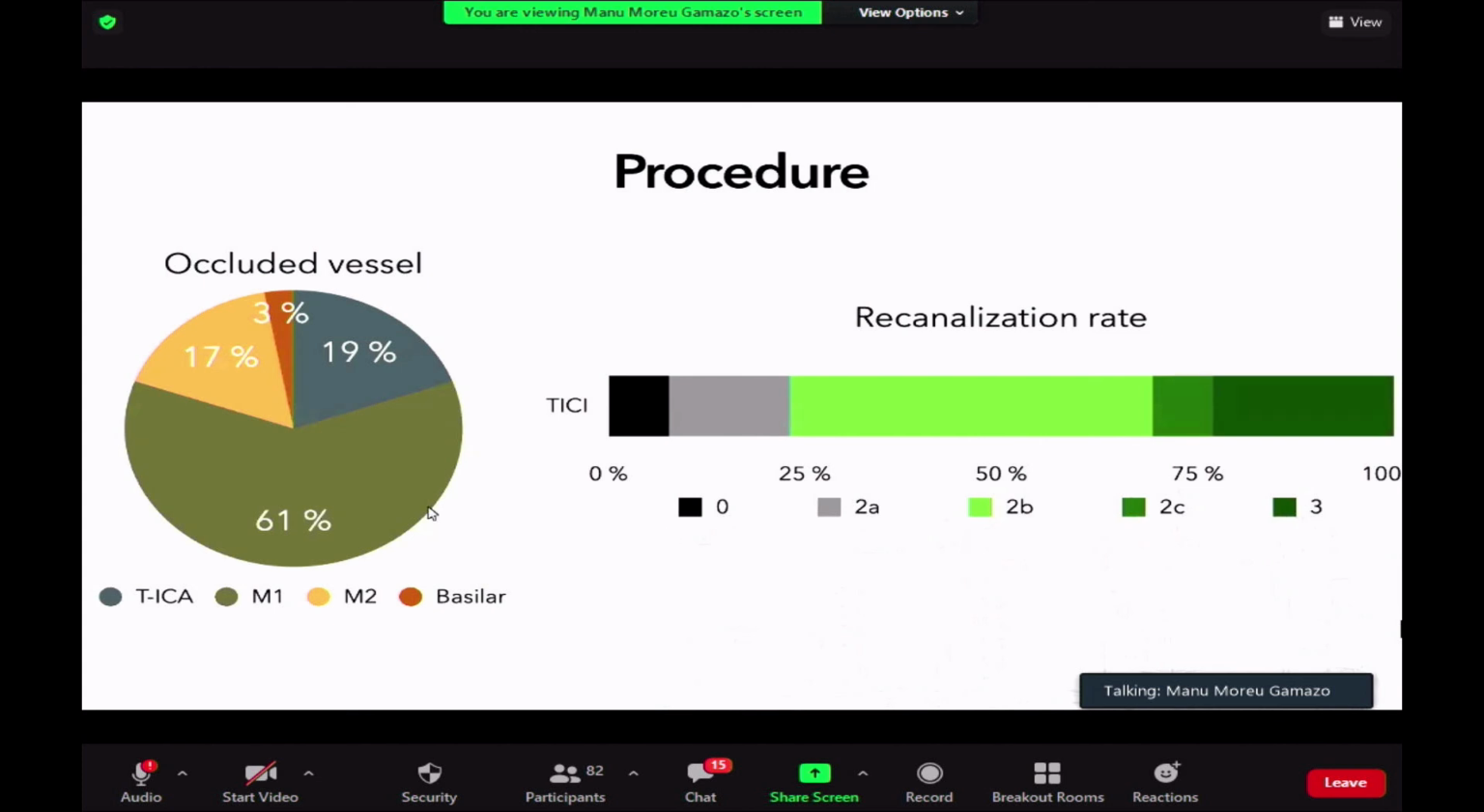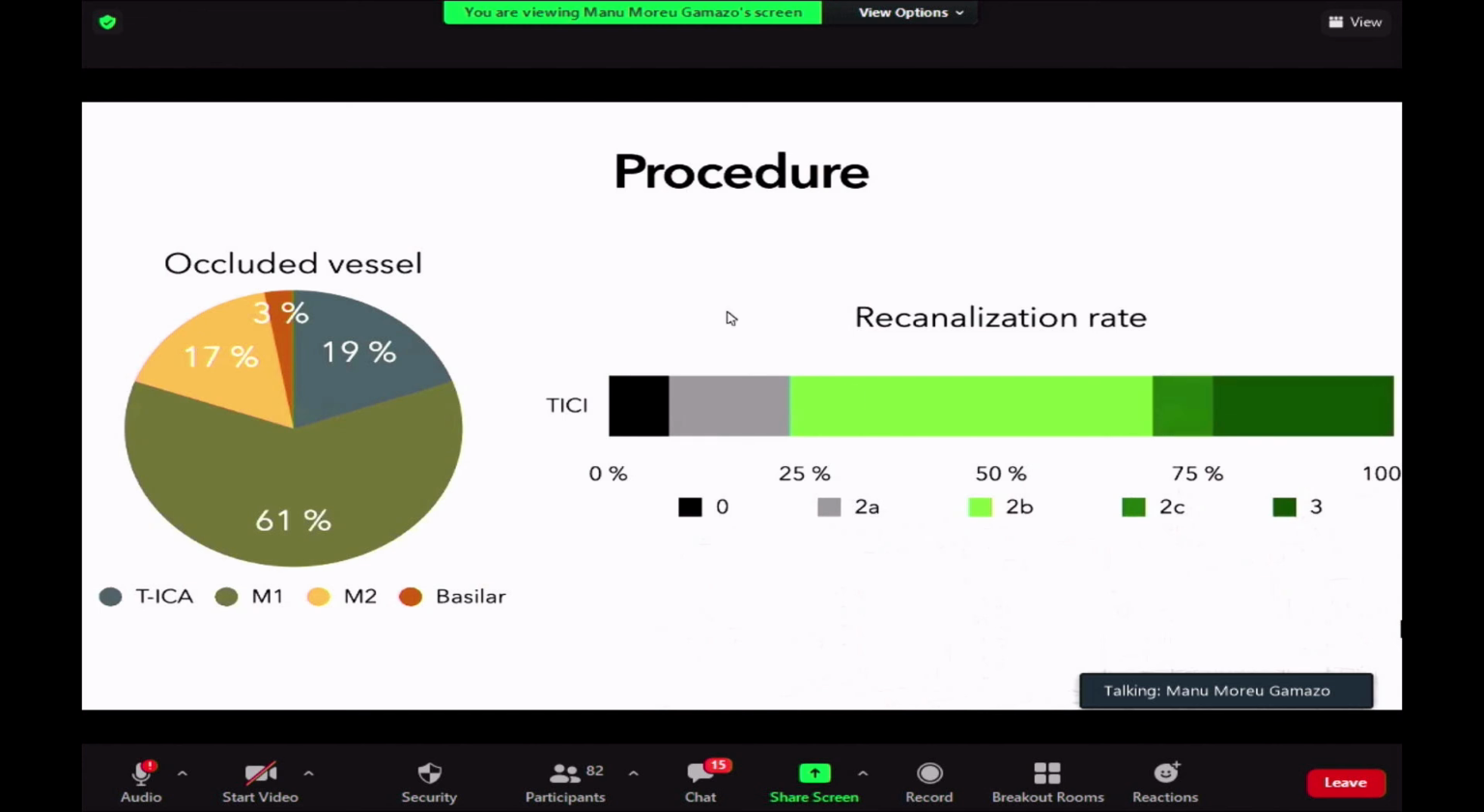Most of the patients had M1 segment occlusion, some of them terminal internal carotid artery, 1 with a vertebrobasilar occlusion, and we have 6 patients with an M2 segment that we treated with these techniques.